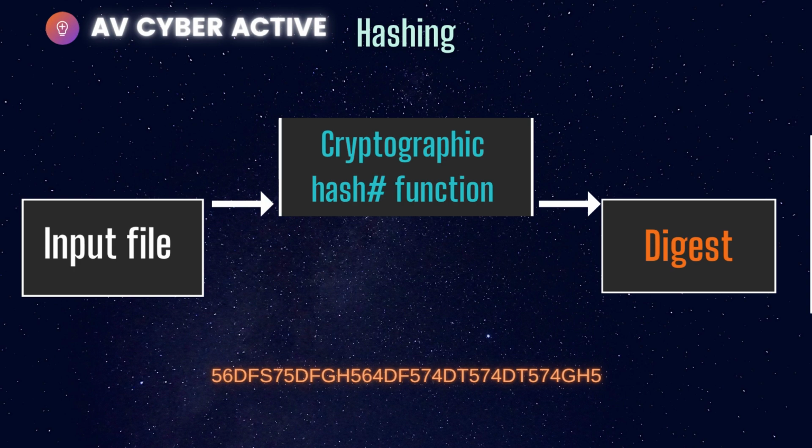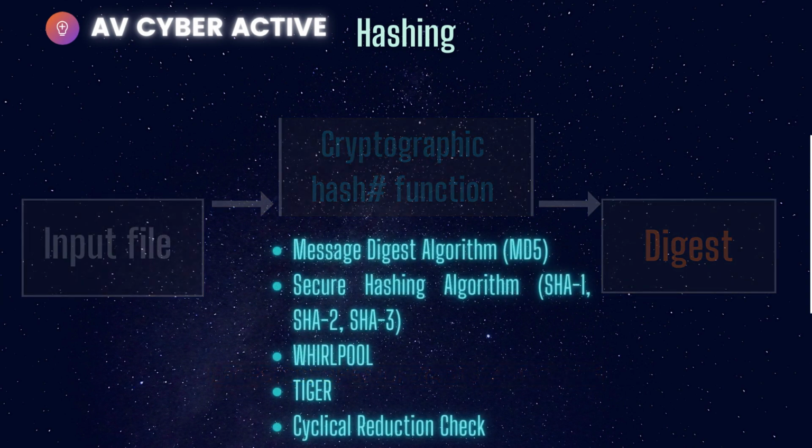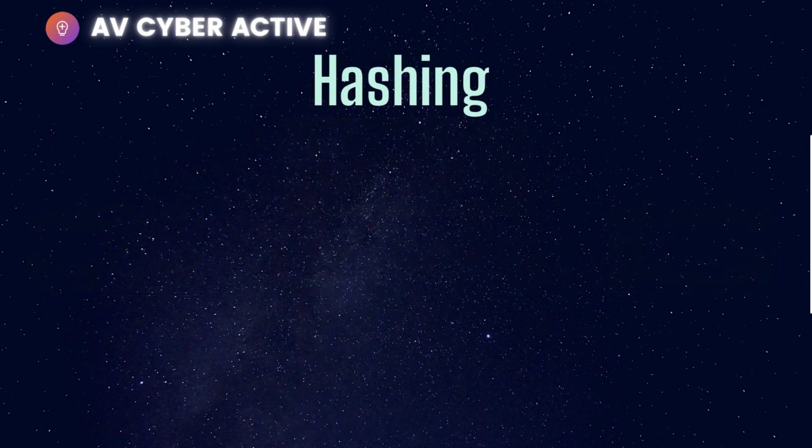Okay, so now there are many hashing algorithms that you can use. Some of them I'm listing here. The most common one, MD5, has been discontinued as it's been found that hashing collision is something that happens. Now SHA-1 is also said to be discontinued. So the most popular ones you would find around are SHA-2 and SHA-3. Some which you would not find talked about a lot are Whirlpool, Tiger, and also the cyclic redundancy check. Alright, so these are types of hashing algorithms. Okay, now that was about hashing.